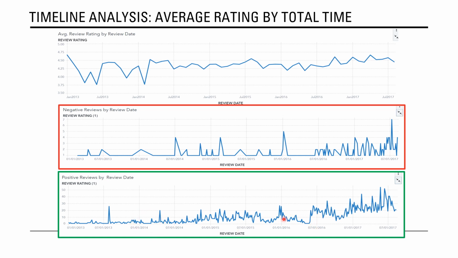Regarding positive reviews, I wanted to point out there's this valley, or this plateau right here, and then right here. Both of these plateaus, you can't see it as well here, but they stay here and then jump up to a new level of magnitude, and then they stay within that. And here as well, it dips, plateaus, and then it jumps right up. I don't know if there's anything significant going on right here and right here as far as time goes, but I think some things could be looked into regarding that.